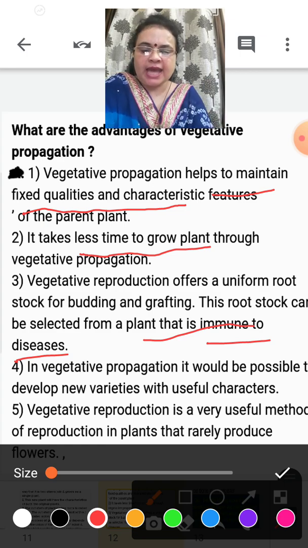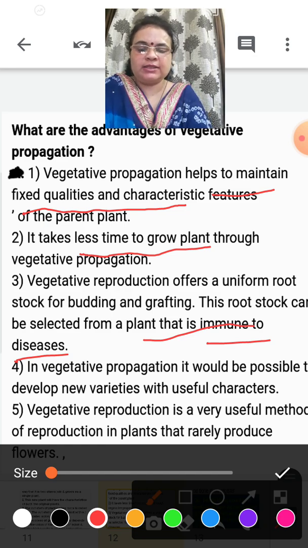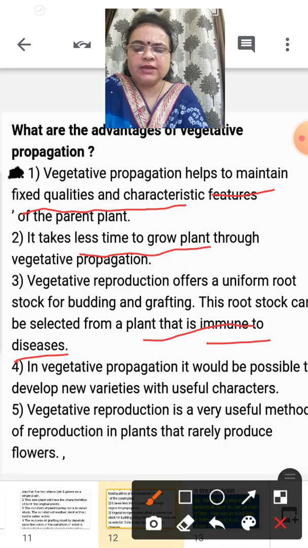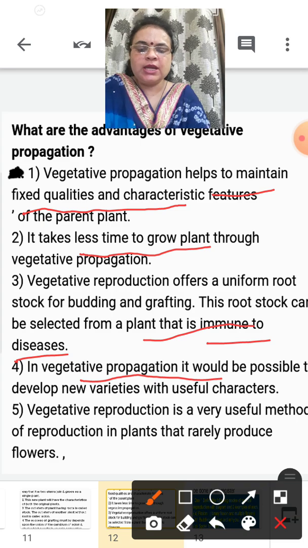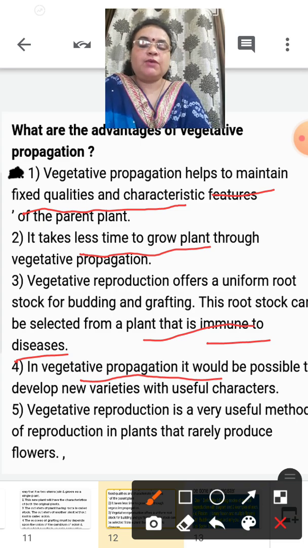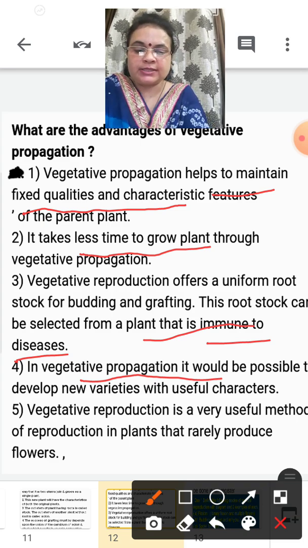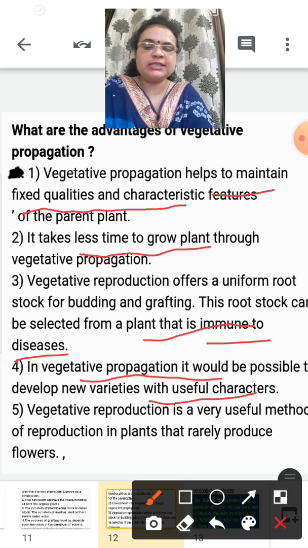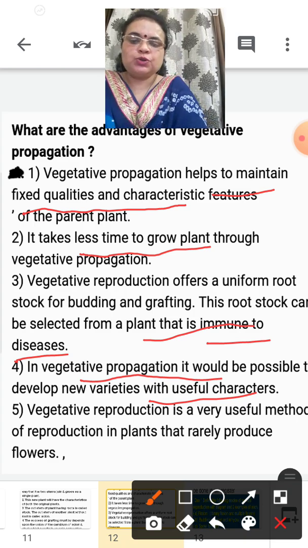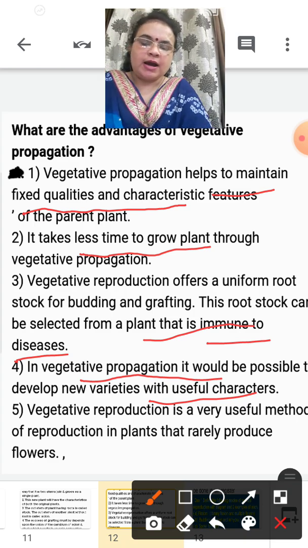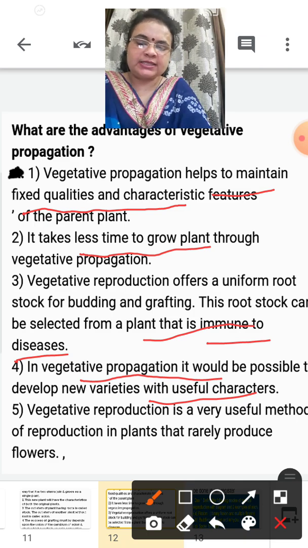Understood? And the main thing in vegetative propagation is that it is possible to have a variety of characteristics in one plant, meaning we can choose the characteristics of two or three other parent plants to reproduce one variety with different characters.